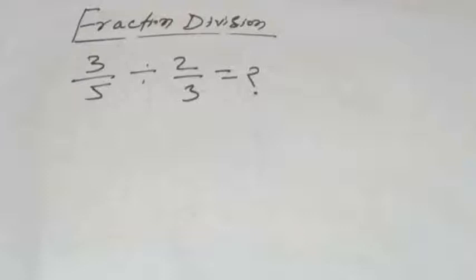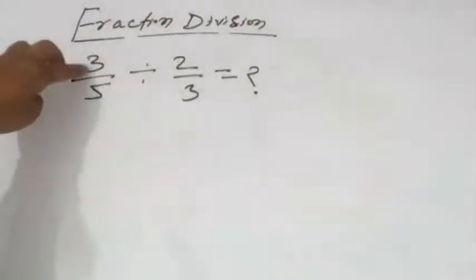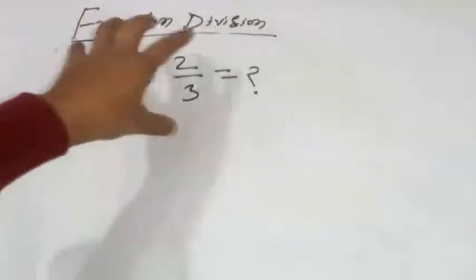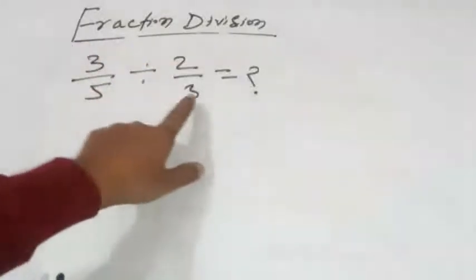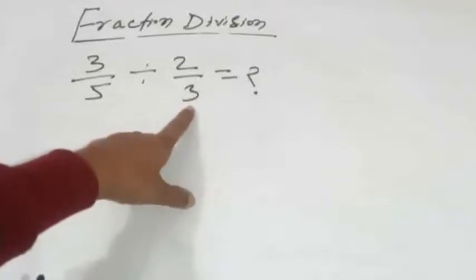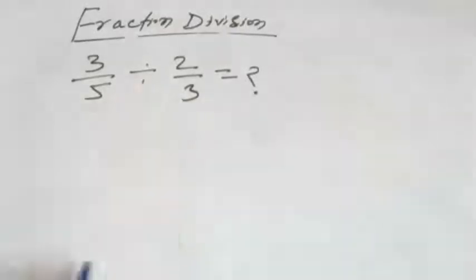This depends upon you. Which method would you like to accept? You know better. 3/5 divided by 2/3. Here numerator 3, denominator 5. Here numerator 2, denominator 3. In both simple fractions, you have to see that the denominators of both should be equal. If they are unequal, then you have to make them equal first. This is the method. So how will you make them equal?